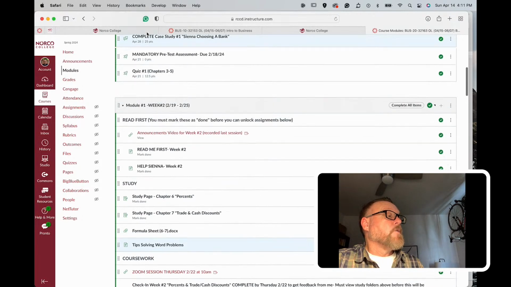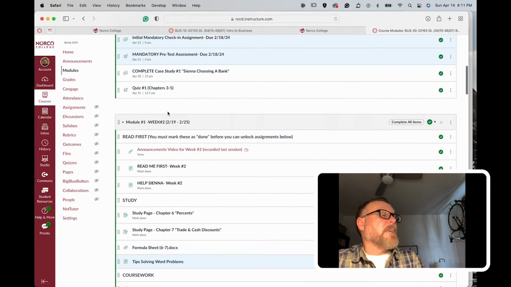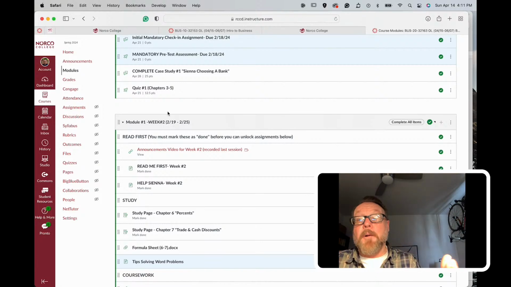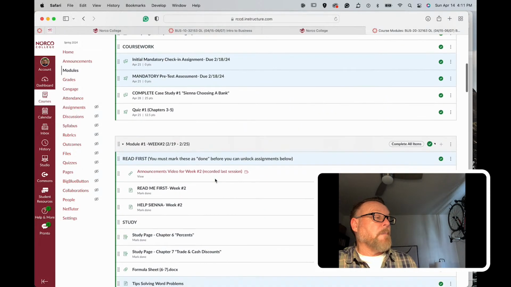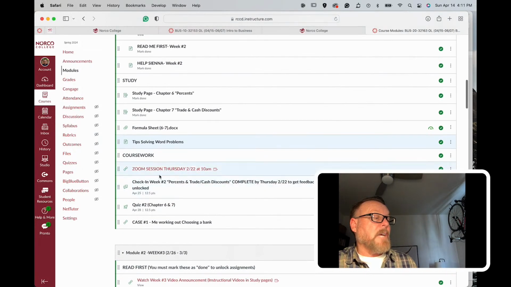Now, every 2 weeks, there is a case study, and the case study is you helping Sienna solve a math problem in general. And so make sure that you have 2 weeks to do this, so don't kill yourself trying to do everything in 1 week. You get another week to work that out. And so week number 2, you'll have another check-in assignment. This one's going to be answering problems for Sienna, and this is where it gets a little more interesting. You'll also have a quiz, and then you'll have, of course, the case study.